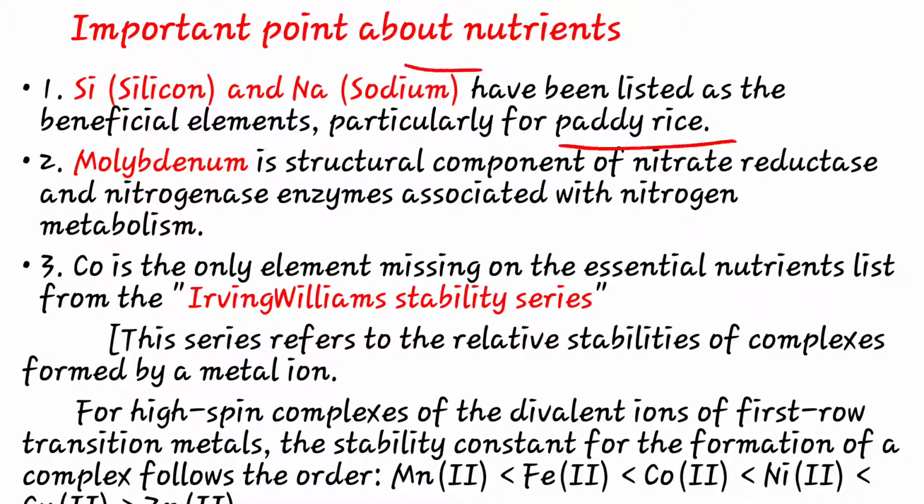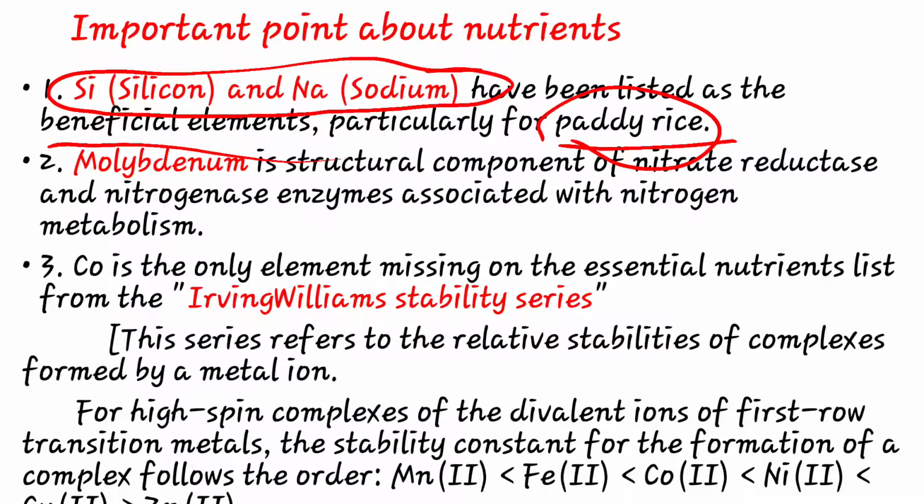Sodium and silicon are very beneficial elements particularly for rice or paddy. Then molybdenum is the structural component of nitrate reductase and nitrogenase enzymes associated with nitrogen metabolism.